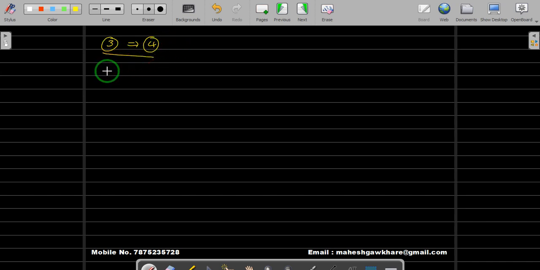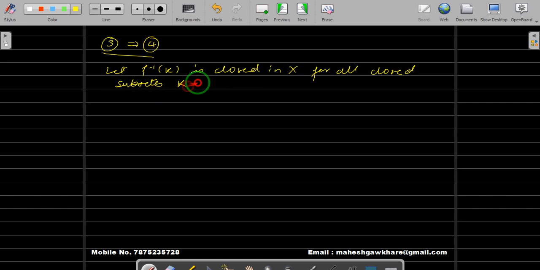So what is 3? 3 says f inverse of K is closed in X for all closed subsets K of Y. This is our assumption.